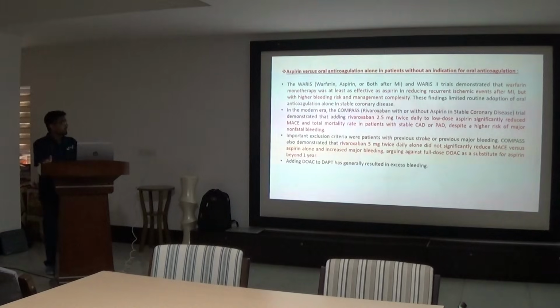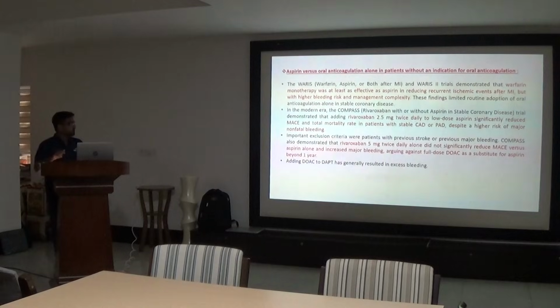Aspirin versus oral anticoagulation alone in patients without any indication for oral anticoagulation. Post ACS after 1 year, even if there is no other indication of oral anticoagulation like atrial fibrillation or previous history of venous thromboembolism, the WARIS trial, warfarin and aspirin or both after MI, and the WARIS-2 trial suggest that warfarin monotherapy was at least as effective as aspirin in reducing ischemic events after MI, but with higher bleeding risk and management complexity. Warfarin is not advisable.